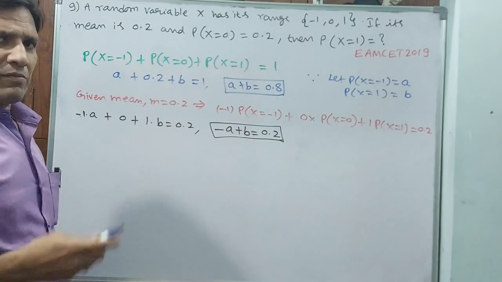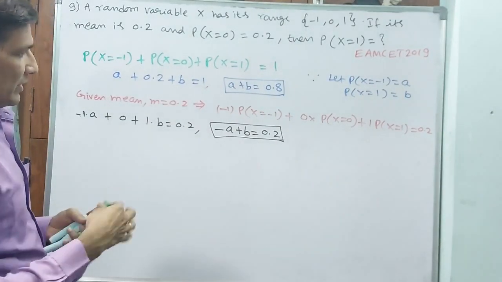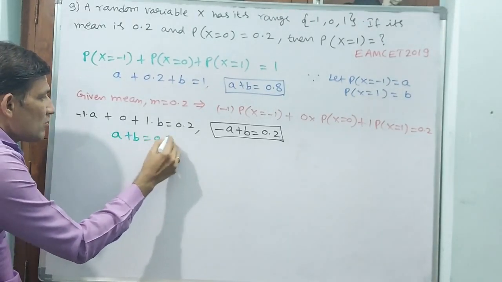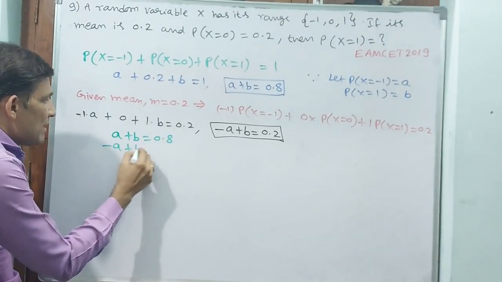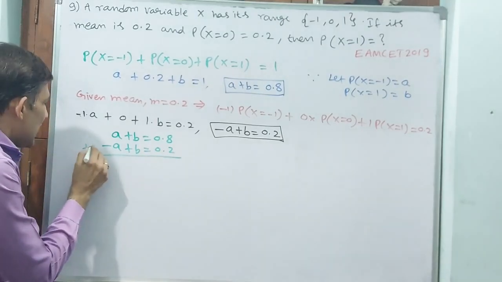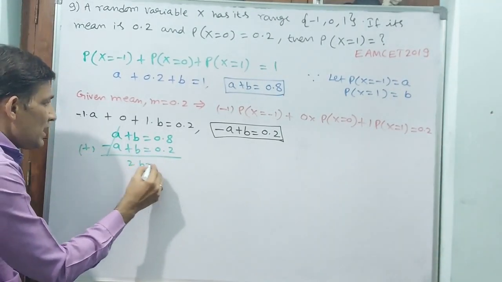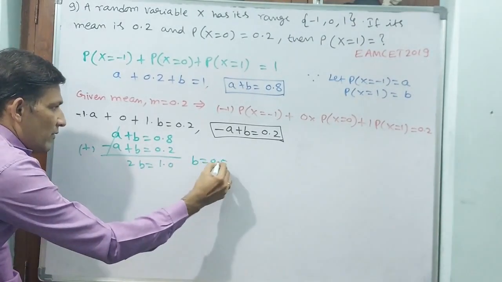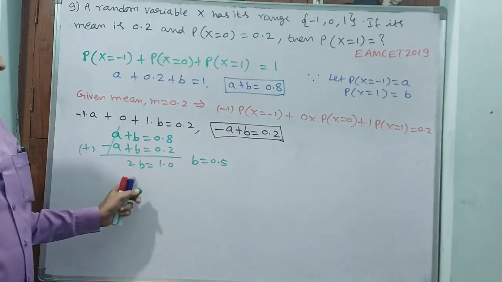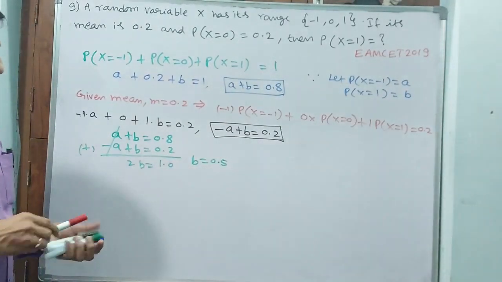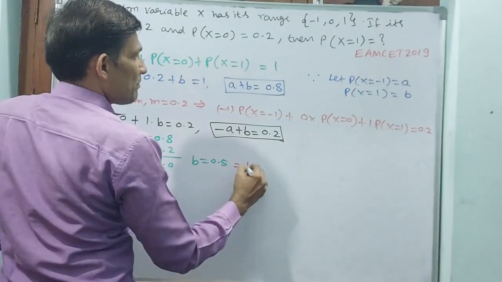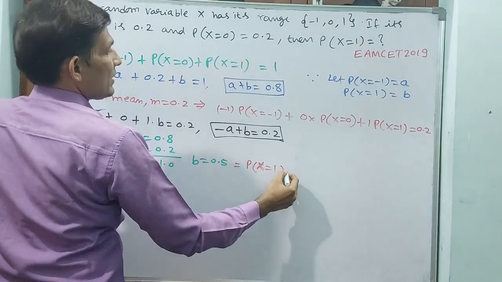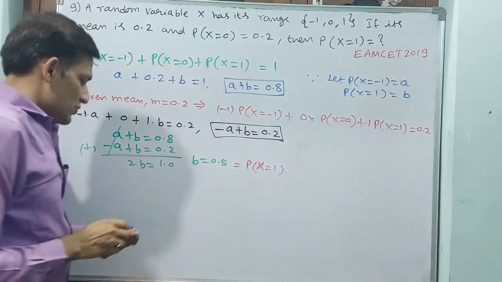Two equations, two variables, you can solve easily. I am solving by adding. A plus B is equal to 0.8, minus A plus B is equal to 0.2. Adding, 2B is equal to 1.0, so B is equal to 0.5, that is 1/2. What is this B? This B is nothing but P of x is equal to 1. They are asking this one. That means the answer is 0.5.